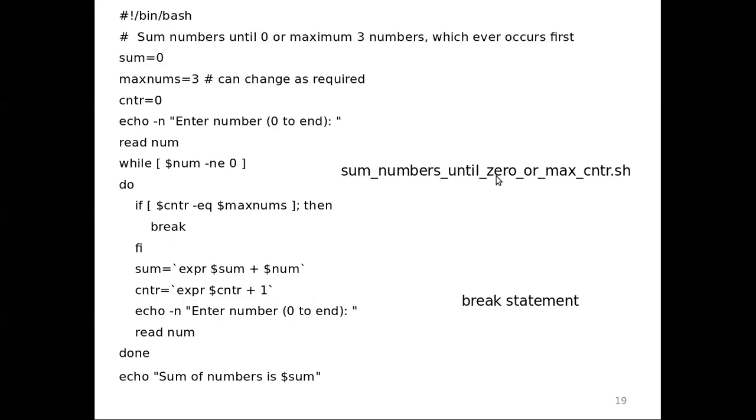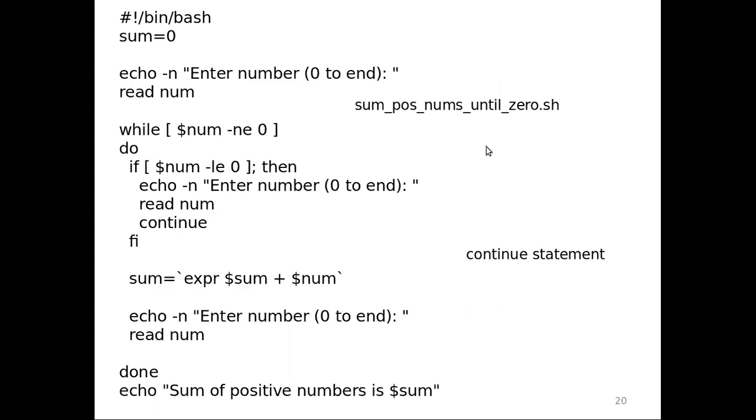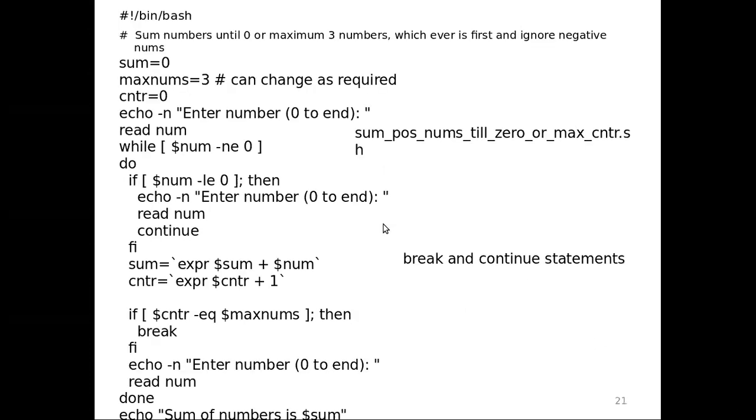Now this is some numbers until 0 or maximum counter, which we have seen. If it is break, it will come out, and the same program we have seen, so no need to check on this. Now some positive numbers until 0 also, same thing which we have executed and checked. Now this is the combination actually, break and continue. So this you can check. You just put the continue statement here. We are just merging those two programs actually.